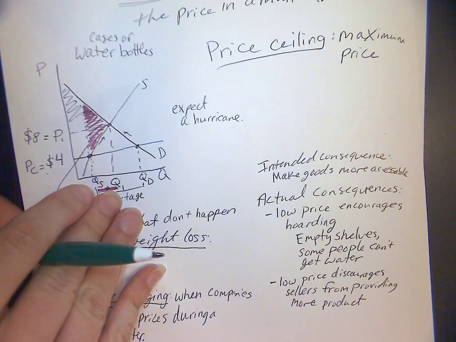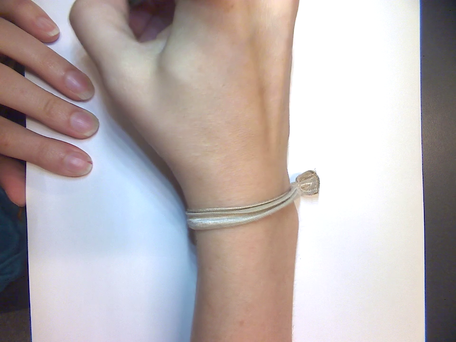We're going to do one more price ceiling example, and then we'll do the other kind of price control. This price ceiling, okay, so another price ceiling.